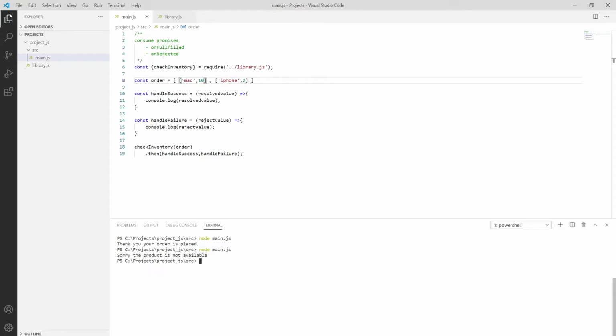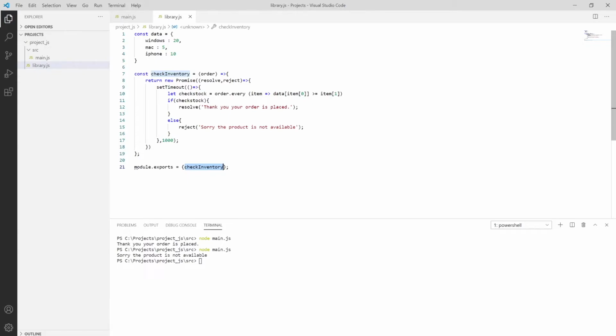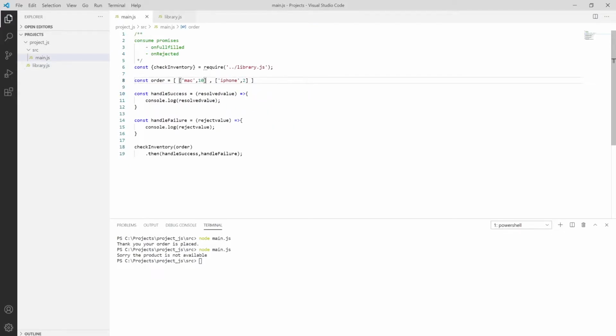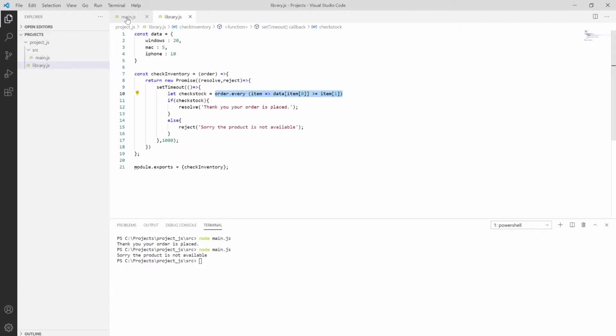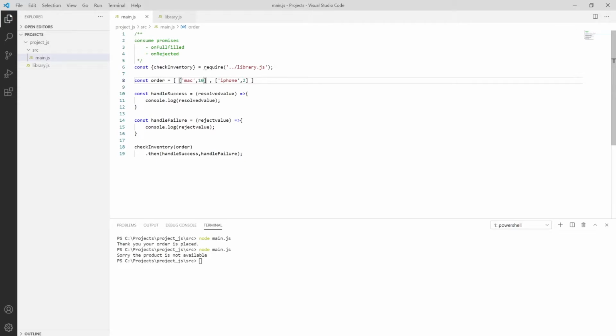Because we don't have that kind of stock in our database, it will check using that order every function. The every function will iterate over all the items we provided in the order. It will iterate over the Mac and check how many Macs are present. In this case we have 5 Macs, but we have requested 10 Macs, so it will pass that to handle failure. In this way we can use the .then function.